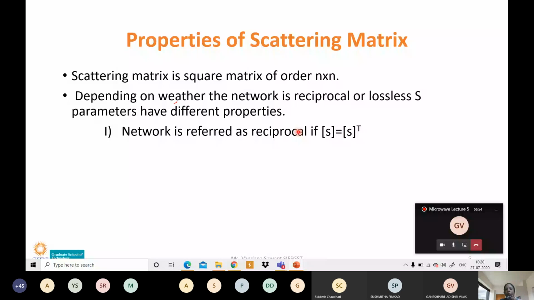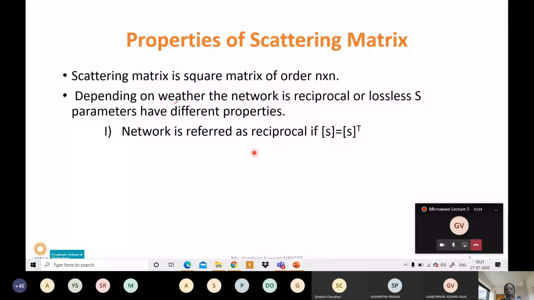First of all, for the given matrix of the network, we have to find the transpose of that matrix, and if it is the same as the original matrix, then we can say this network is reciprocal, and we can use any port as an input or output port.